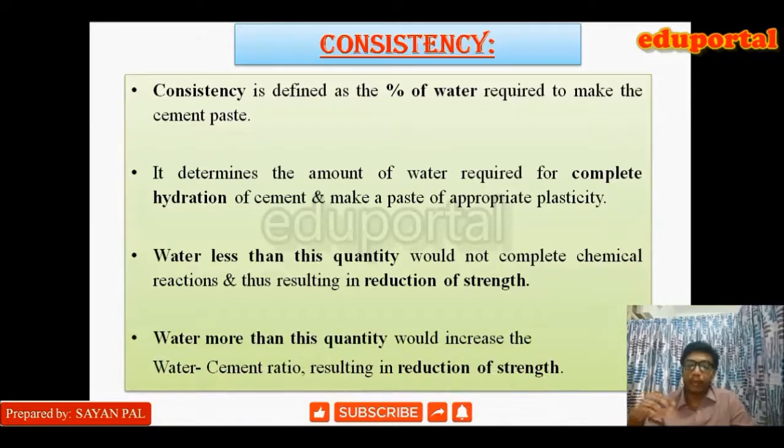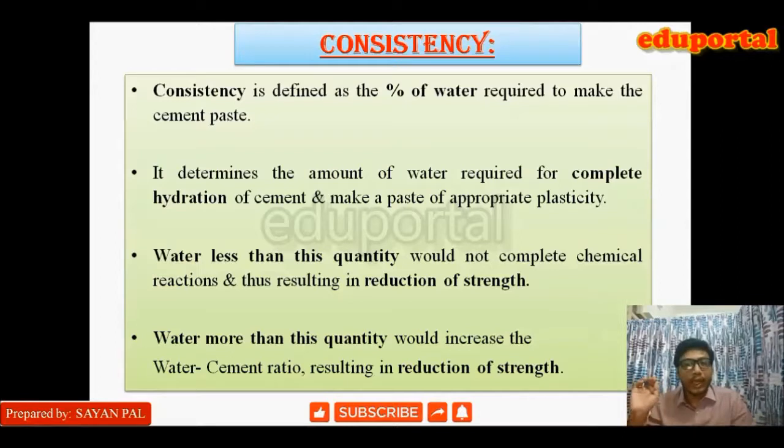Now if we add more water than this, then it will increase the water cement ratio, and we all know that if the water cement ratio is increased, it will result in reduction of strength. So if we apply water less than the certain amount, it will lead to reduction in strength, and if we apply more than the certain amount, it will also reduce the strength.